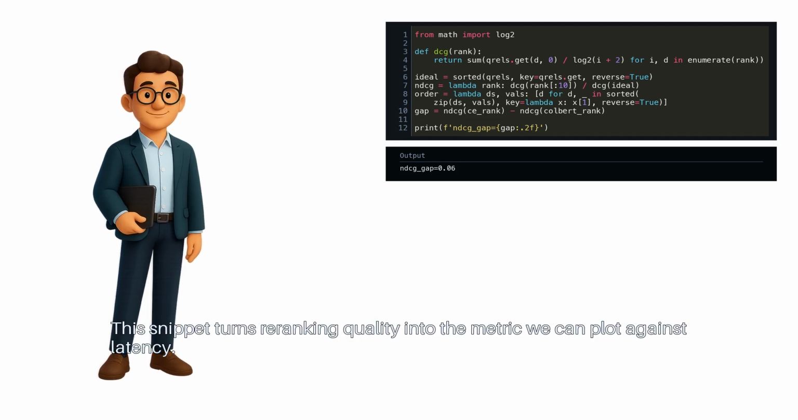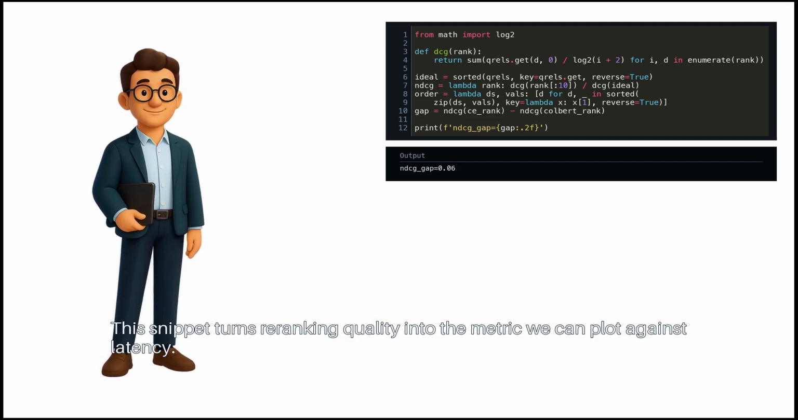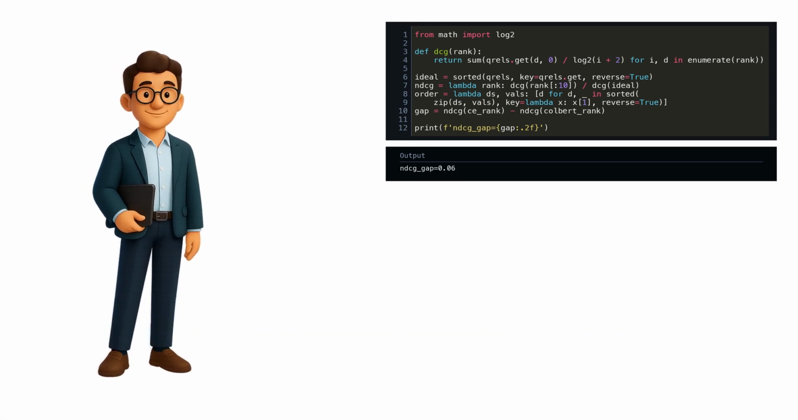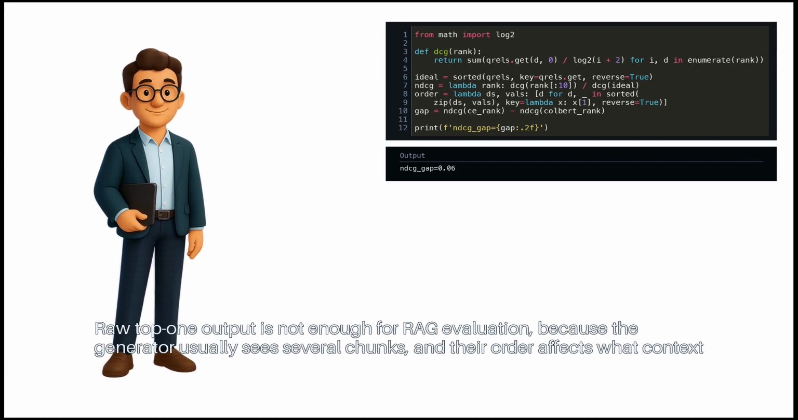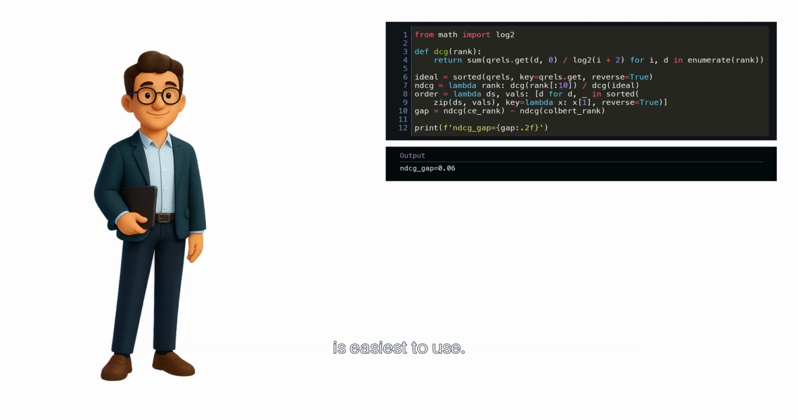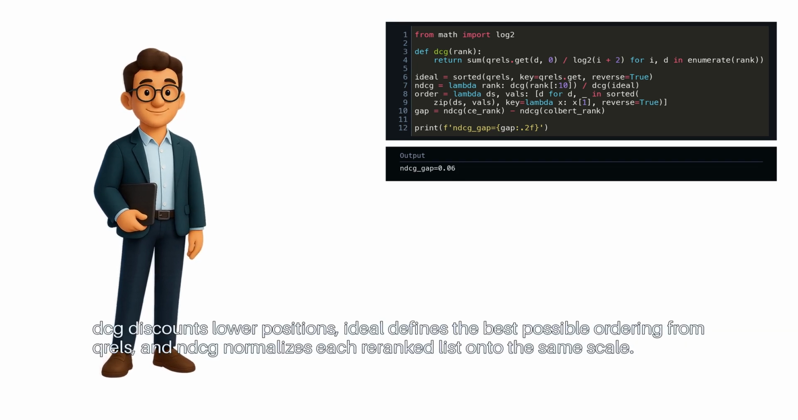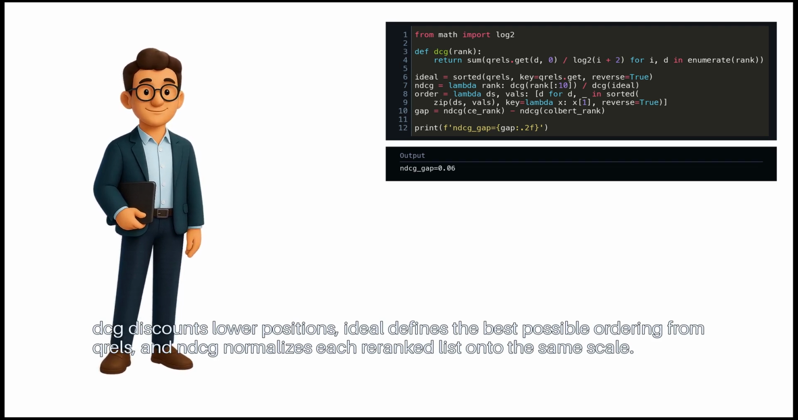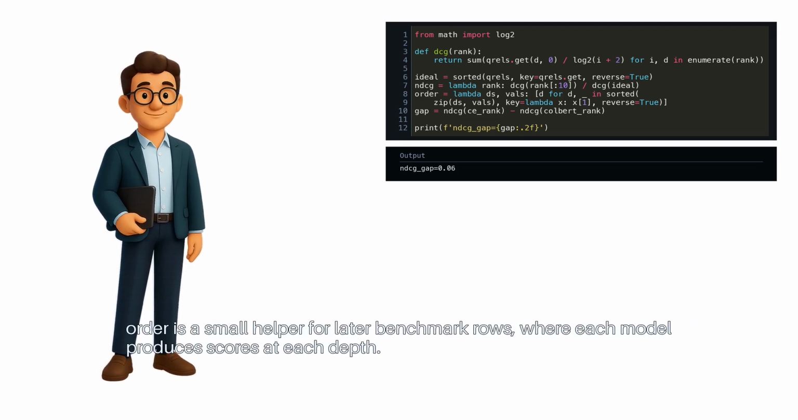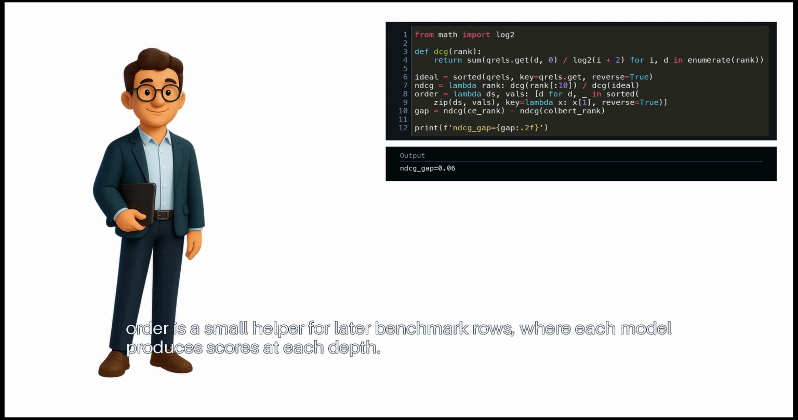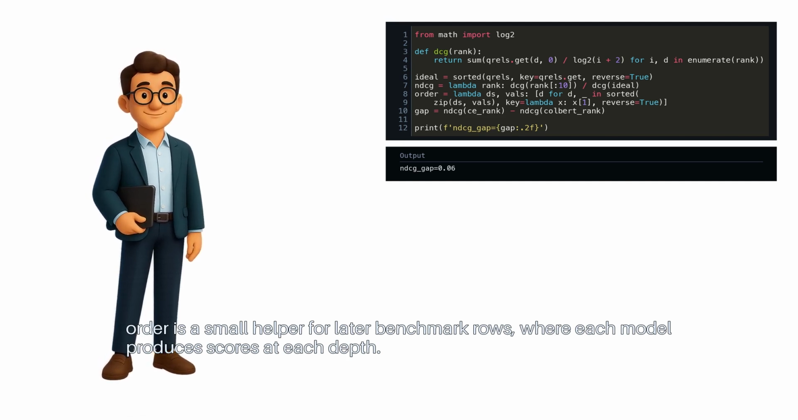This snippet turns re-ranking quality into the metric we can plot against latency. Raw top 1 output is not enough for RAG evaluation because the generator usually sees several chunks, and their order affects what context is easiest to use. DCG discounts lower positions. Ideal defines the best possible ordering from qrels, and nDCG normalizes each re-ranked list onto the same scale. Order is a small helper for later benchmark rows, where each model produces scores at each depth.